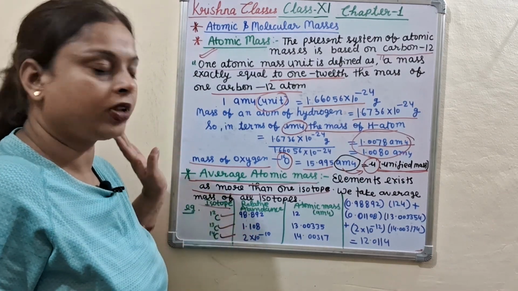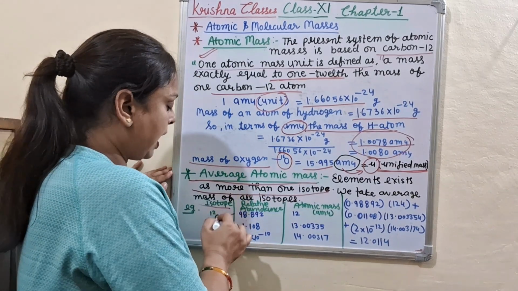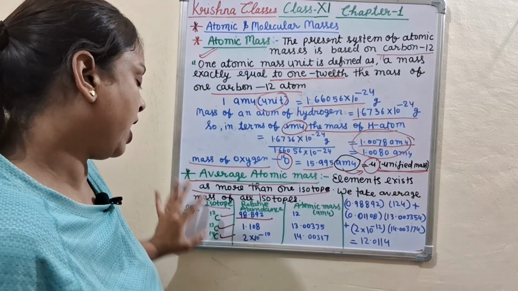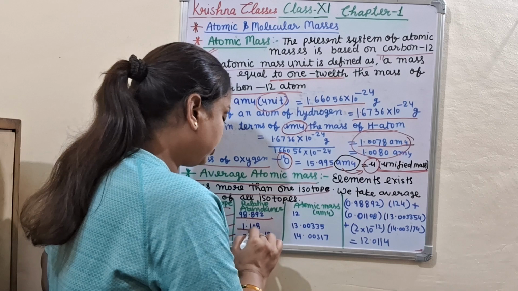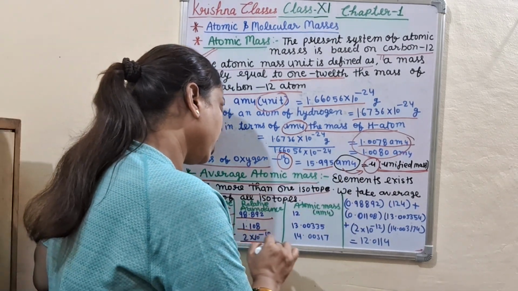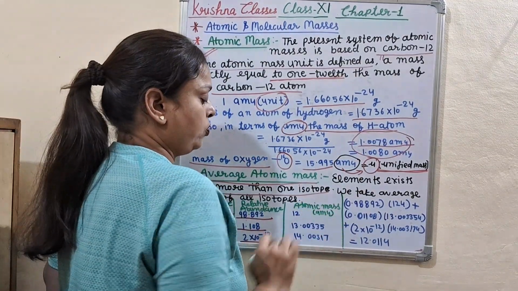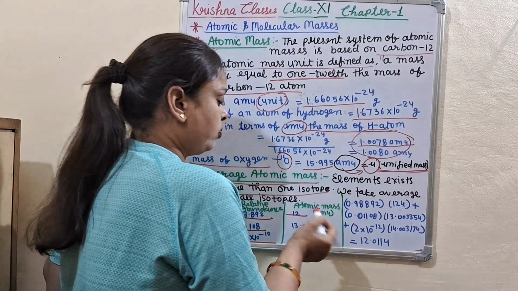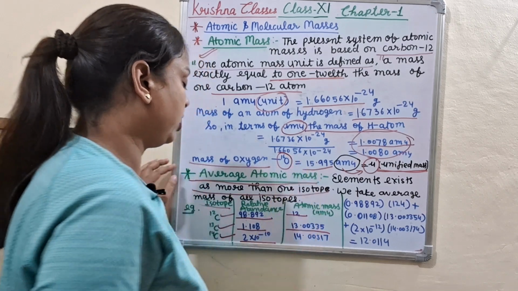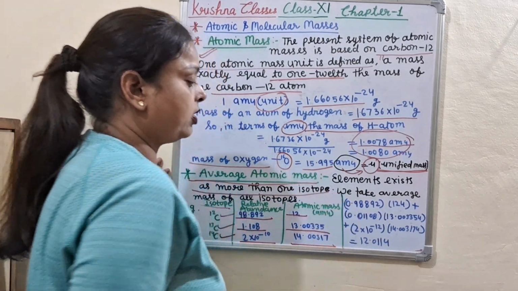Relative abundance: carbon-12 is 98.892, carbon-13 is 1.108, carbon-14 is 2 into 10 to power minus 10. Atomic mass in AMU: carbon-12 is 12, carbon-13 is 13.00335, carbon-14 is 14.00317.